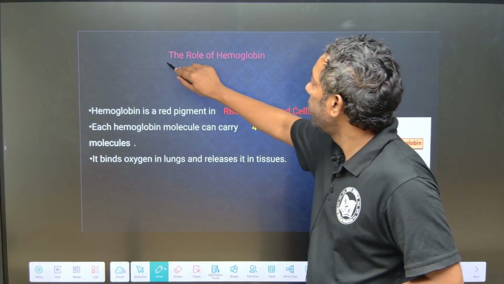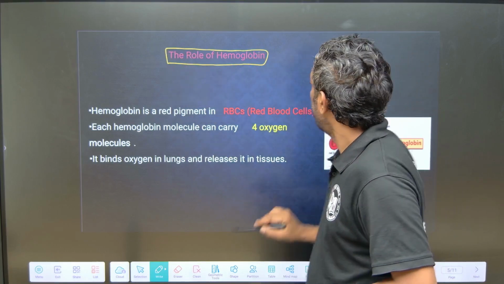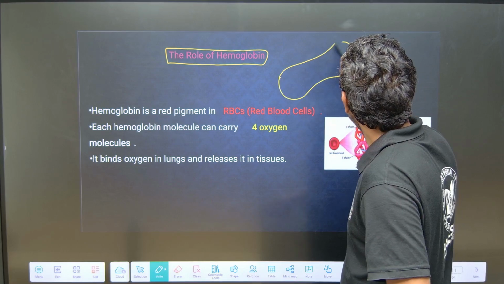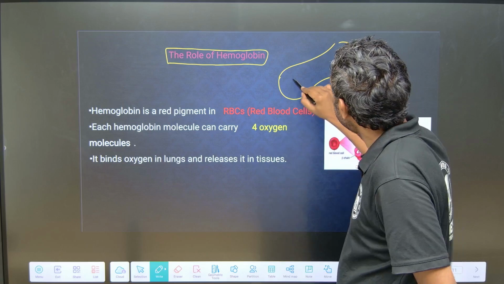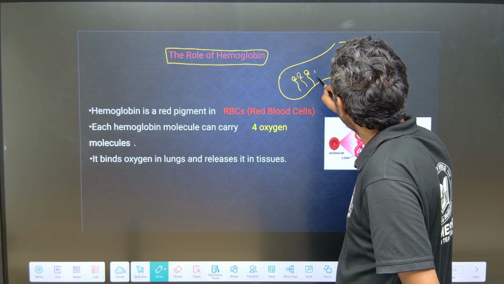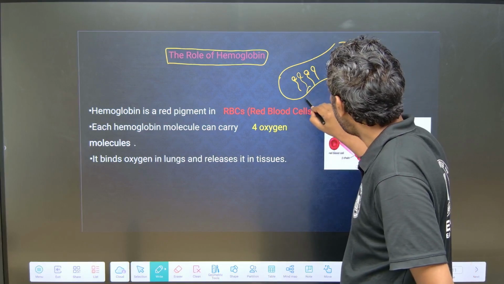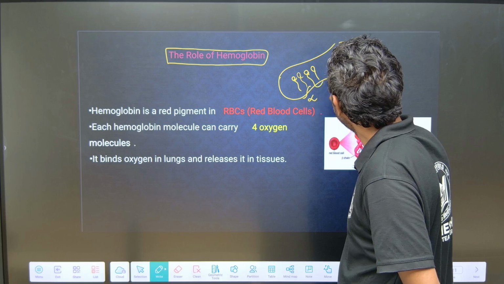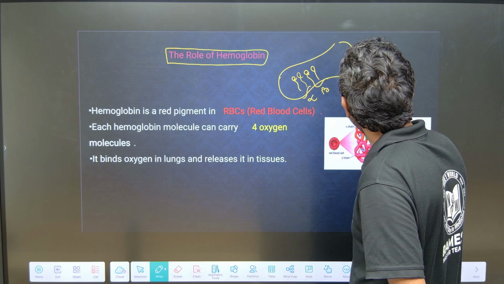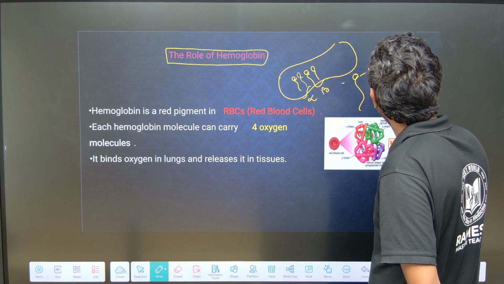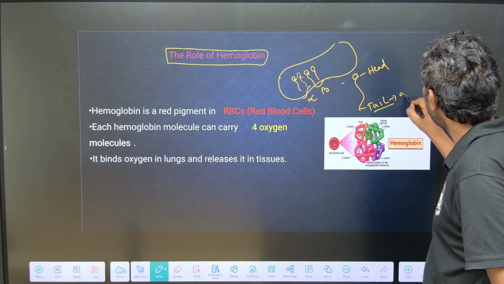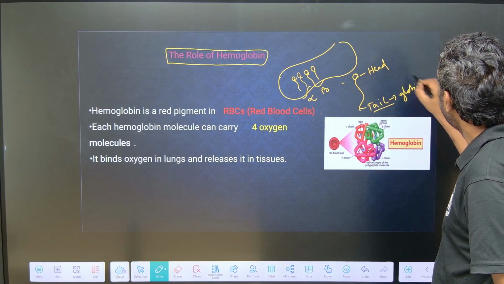Next, the role of hemoglobin. This is the blood cell, the RBC. In the RBC, there is hemoglobin. Hemoglobin has 4 molecular chains: 2 alpha chains and 2 beta chains. Hemoglobin has 2 parts: a head part and a tail part. The tail is the globin chain, and the head is heme.